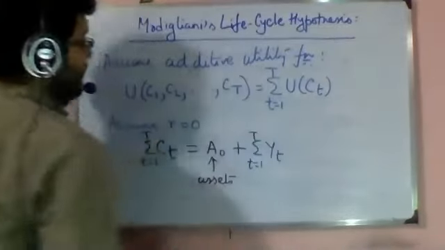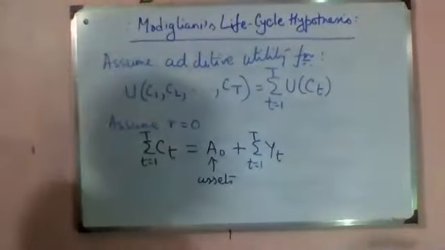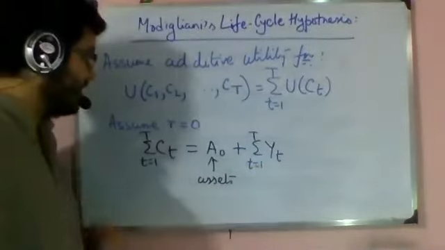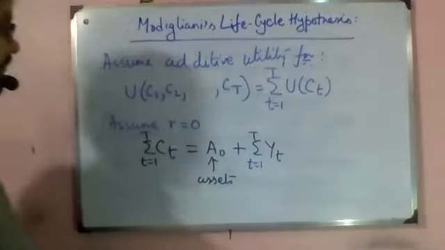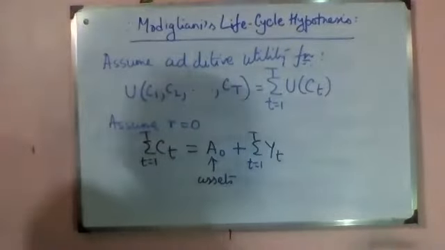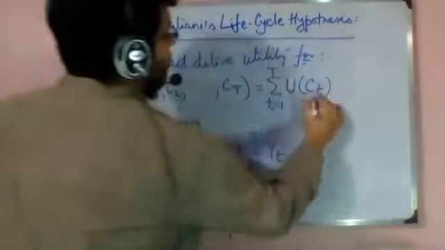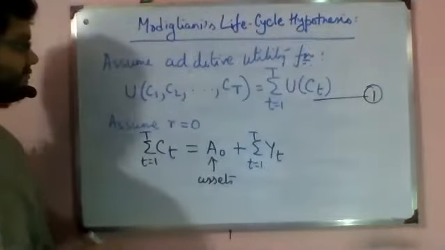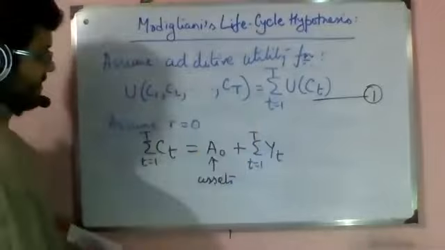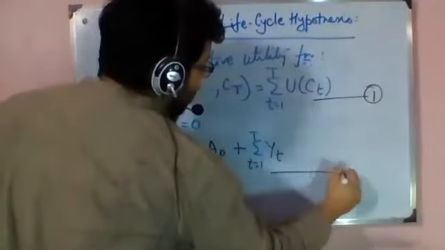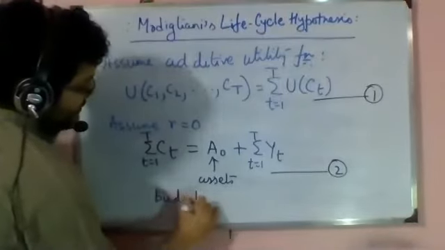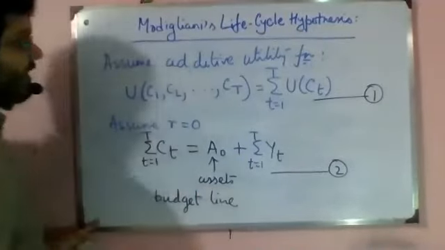Obviously, if there were any rate of interest, then we would have a sum of GP series here, right? So this is my utility function which will produce ICs, and this is my budget line.